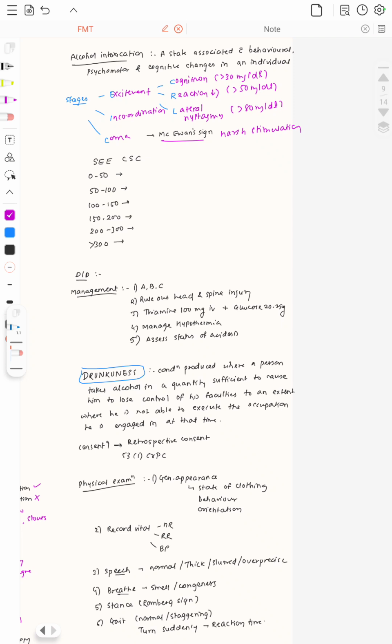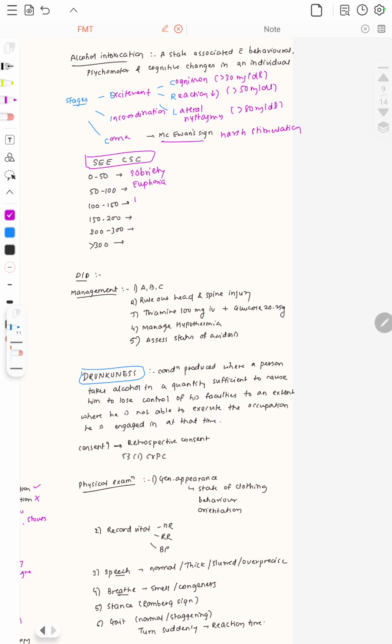Then what are the different stages? The stages are given by the mnemonic CCSC. The first is 0 to 50 milligrams per dl, called sobriety, where the person is sober. Then from 50 to 100 it is called the stage of euphoria, in which the person has an overall sense of well-being. Then there is increased self-confidence and all these things.